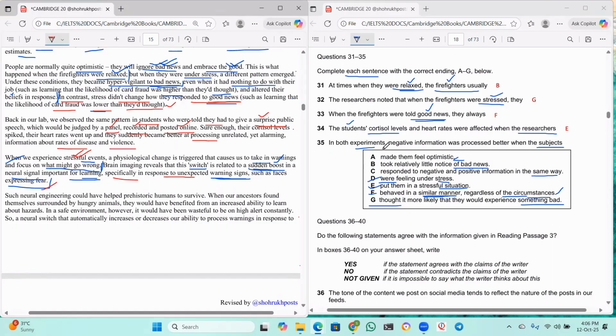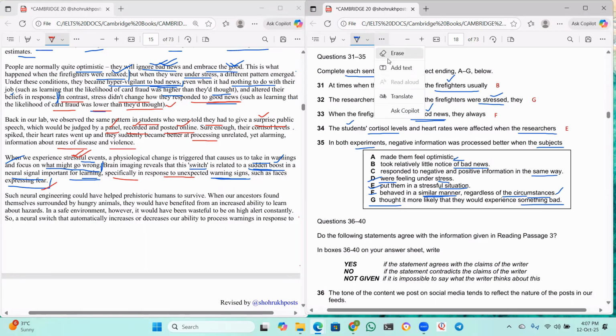So, in both the experiments, negative information was processed better when the subjects were feeling under stress. Yes. Under stress, the negative information is processed better. That's what the whole experiment is about, right? Yes, I think D is the right answer.